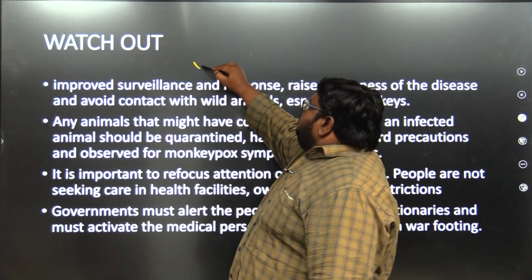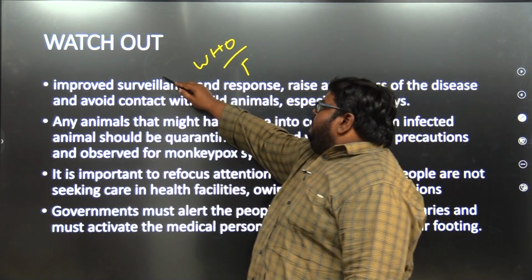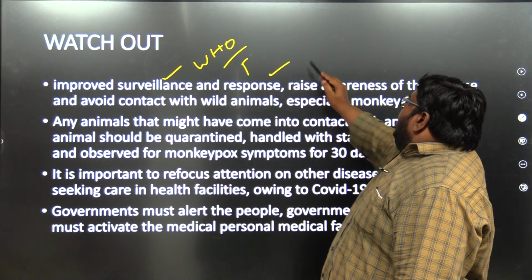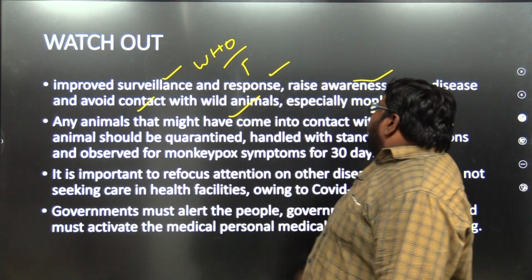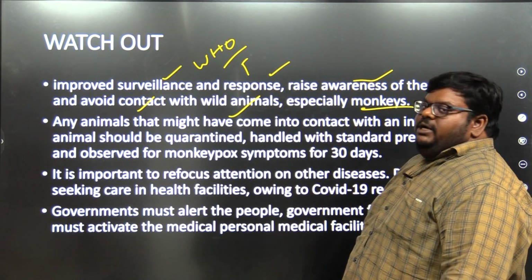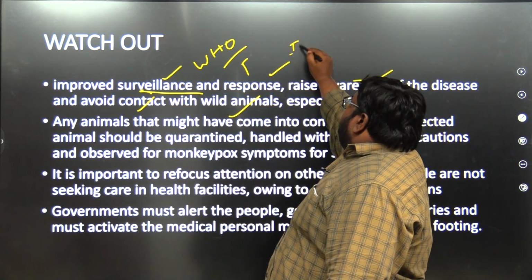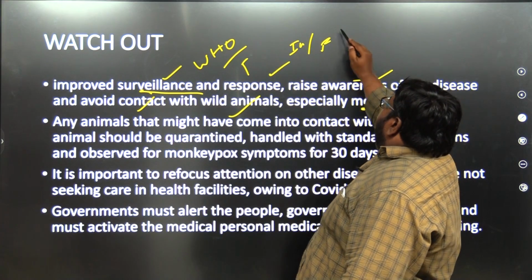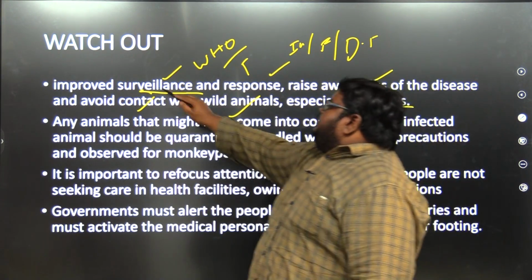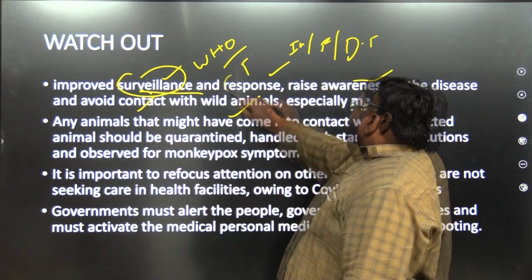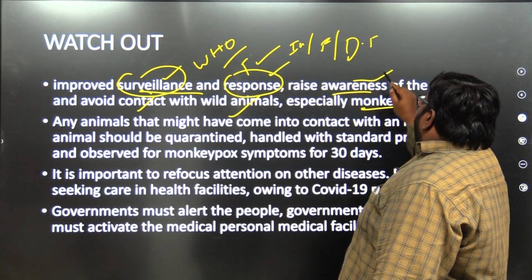So what did WHO tell all the government leaders or government heads? Improve surveillance and response, raise awareness of the disease, and avoid contact with wild animals, especially monkeys. They want surveillance of people like international travelers, forest dwellers, or people in direct contact with forests, like we did in COVID-19. And we have to activate our response team and alert all the people.